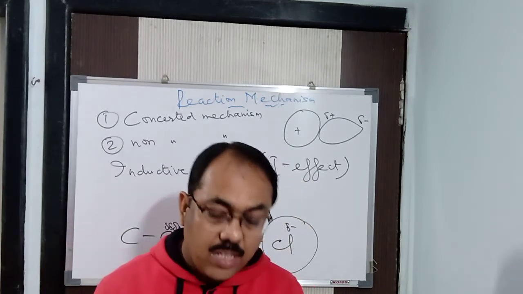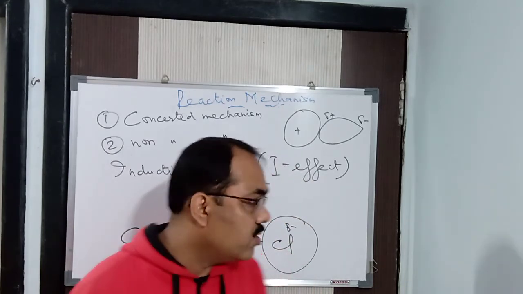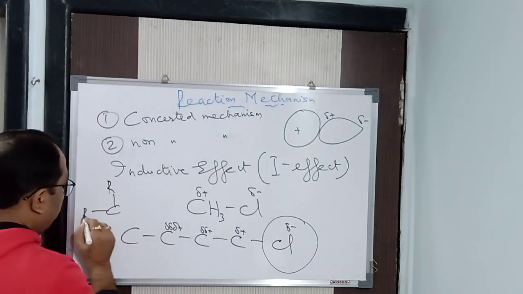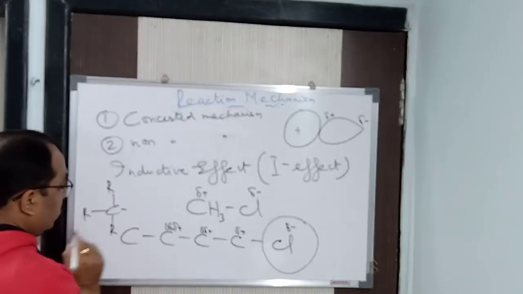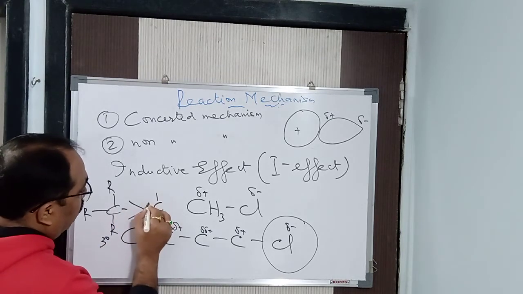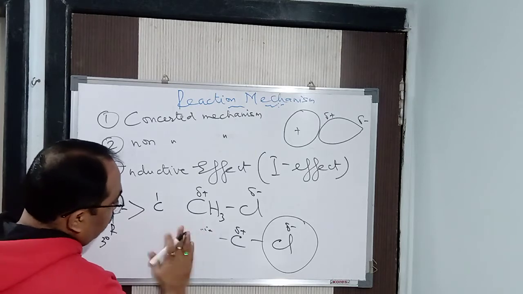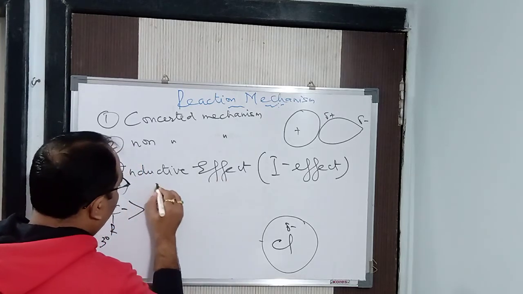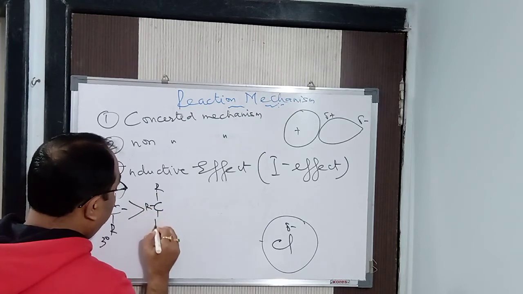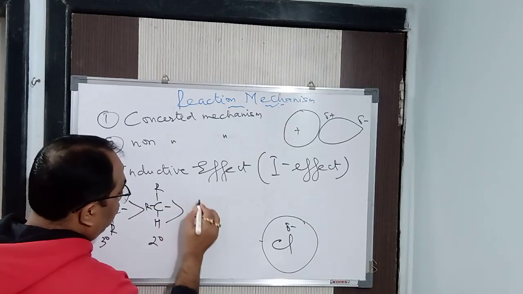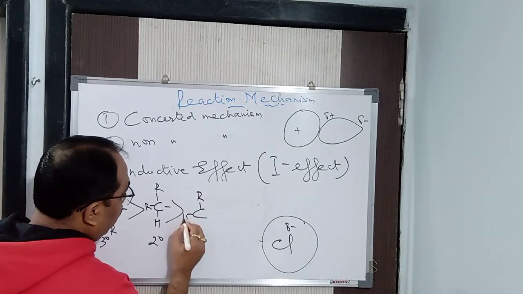Remember what I said about 3 degree. This is your 3 degree carbon atom, attached to 3 alkyl groups. It is more inductive than 2 degree. This is your 2 degree, which is more inductive than 1 degree.